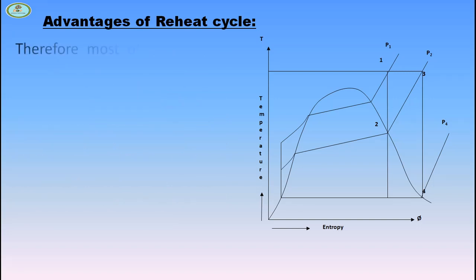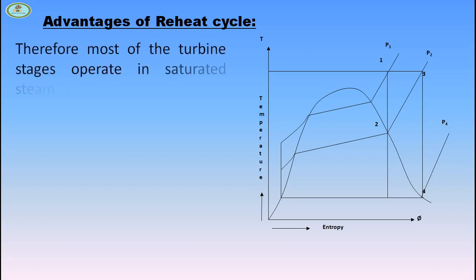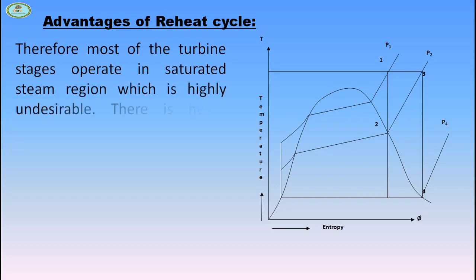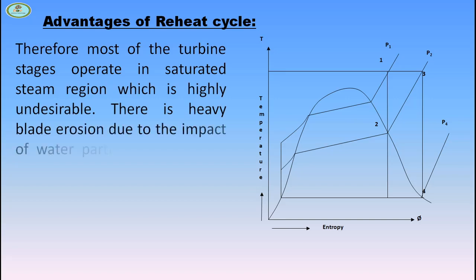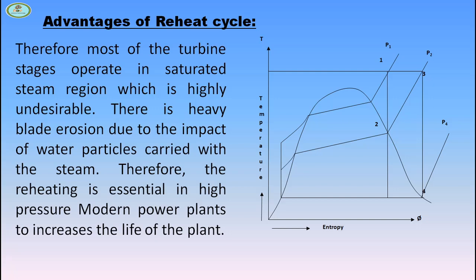Therefore, most of the turbine stages operate in saturated steam region, which is highly undesirable. There is heavy blade erosion due to the impact of water particles carried with the steam. Therefore, reheating is essential in high pressure modern power plant to increase the life of the plant.